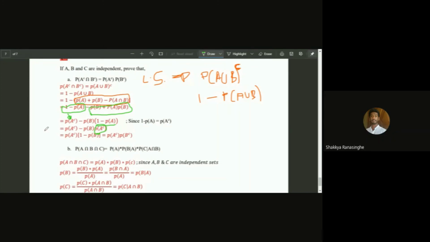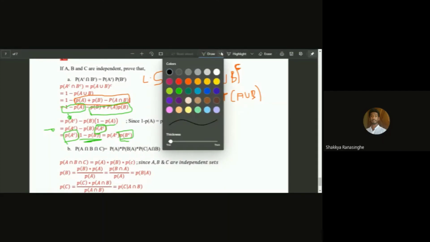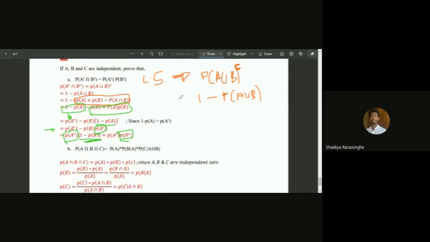Then we can take A complementary out, and within the brackets there is 1 minus PB, so 1 minus PB is PB complementary. These are very easy questions. Use those theorems I said earlier. The answer is only a few steps away.